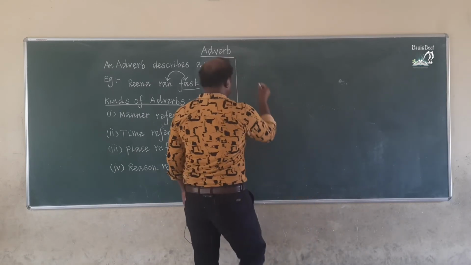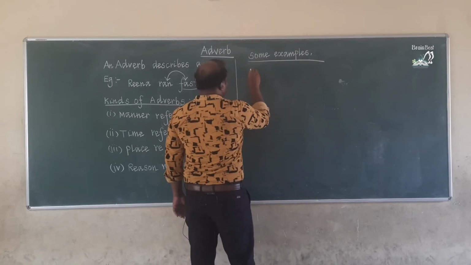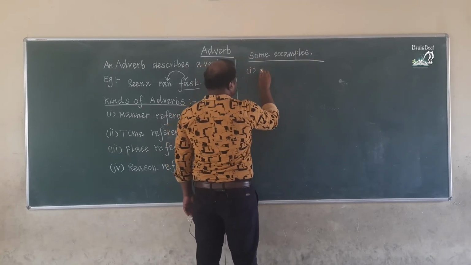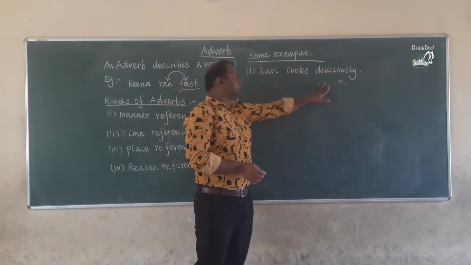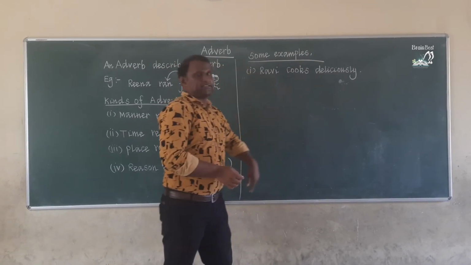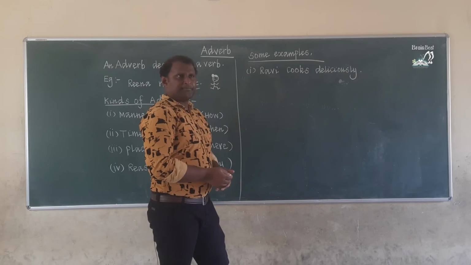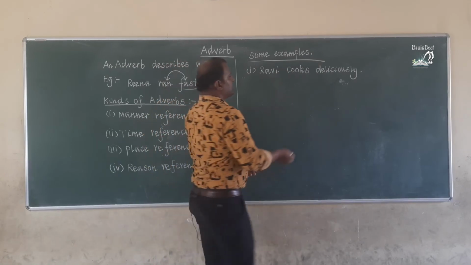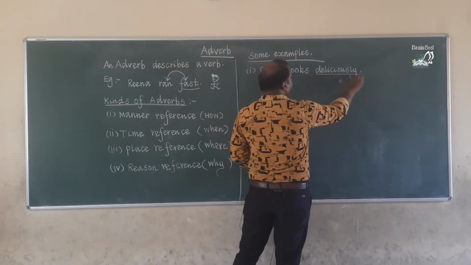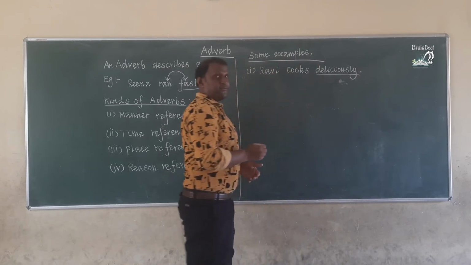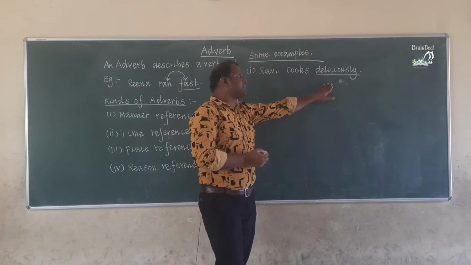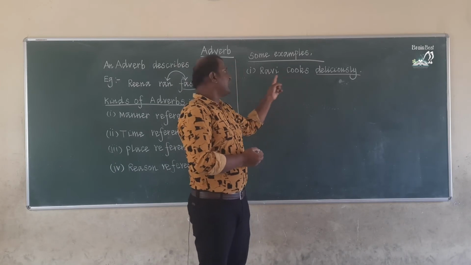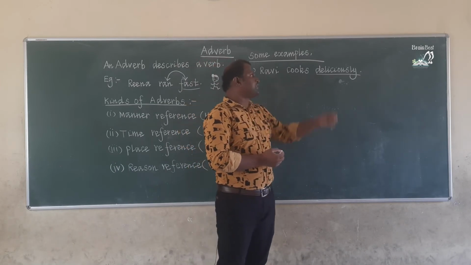Listen carefully, children. The first sentence is, can you read the sentence? Ravi cooks deliciously. Is there an adverb in this sentence? Yes, deliciously is an adverb because it is additional information about the verb.